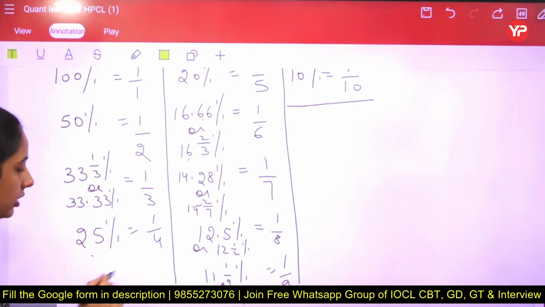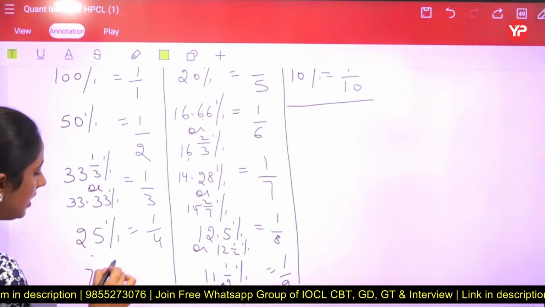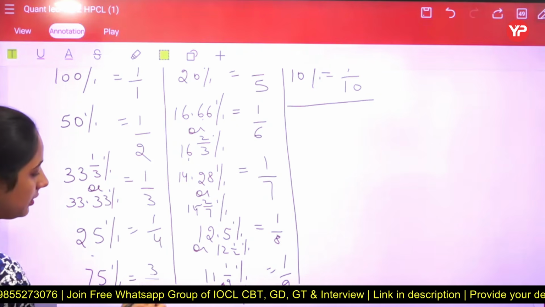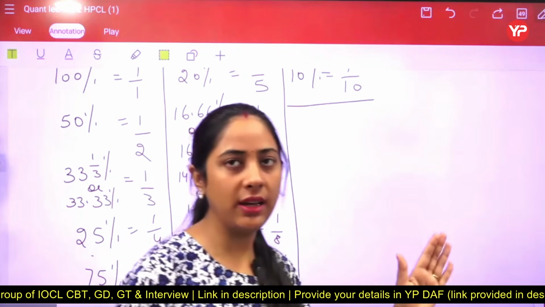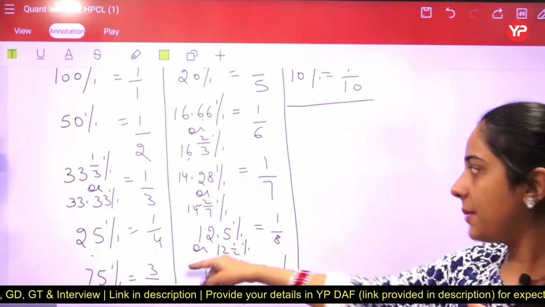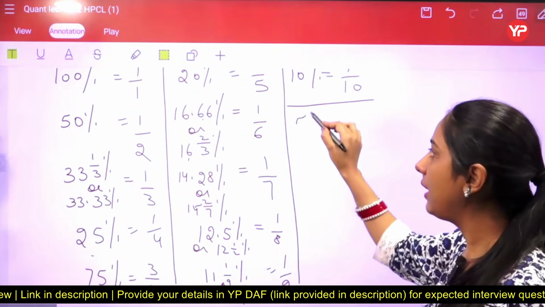25% is 1/4. This is exception number 1. And the second one is 75%, which is 3/4. Leaving these two, the format of the others is the same. So these are the two exceptions. The next we are going to discuss is 5%.